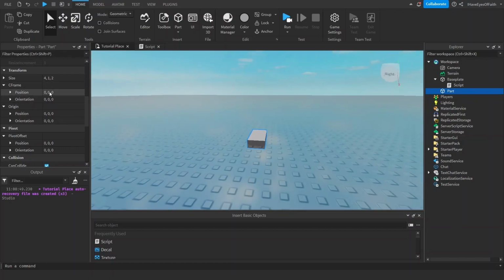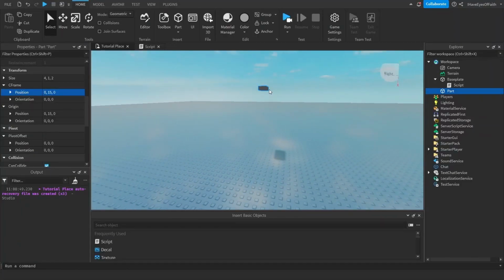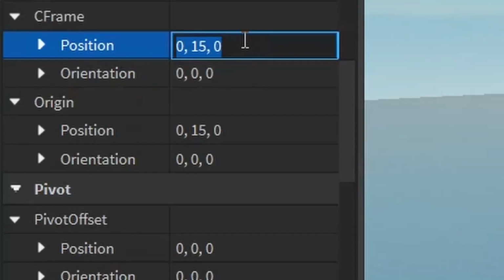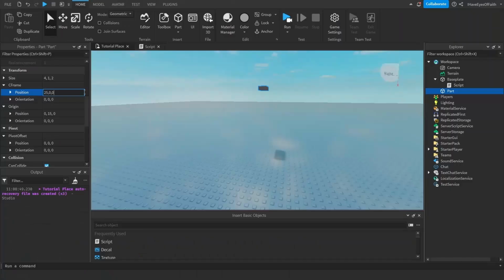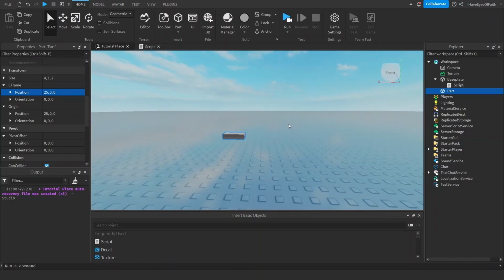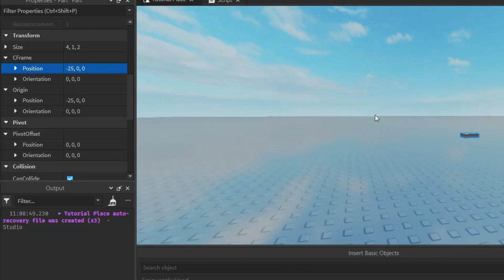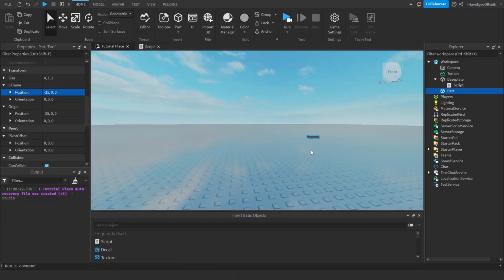So if we change, for example, the Y-axis to 15, it'll move up from the origin 15 studs. If we move it to 25, 0, 0, that'll be 25 studs in the X-axis relative to the middle. And if we make it negative 25, it'll just move it in the other direction. Just like a graph, but with an added Z direction. And obviously we can combine multiple axes, like we can make it 25, 15, 0, and it'll move 25 in the X and 15 in the Y, and 0 in the Z.